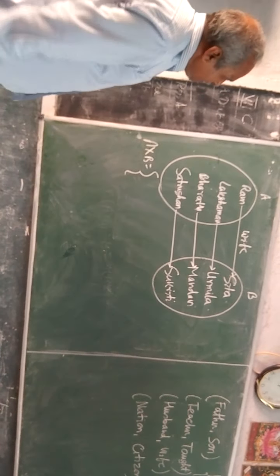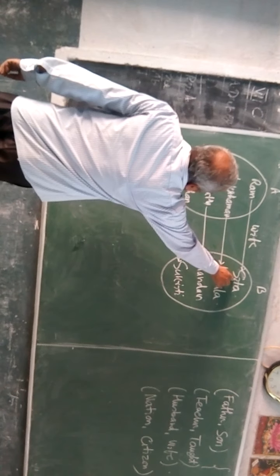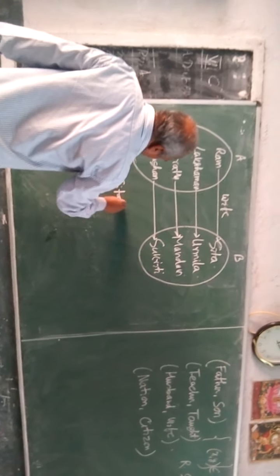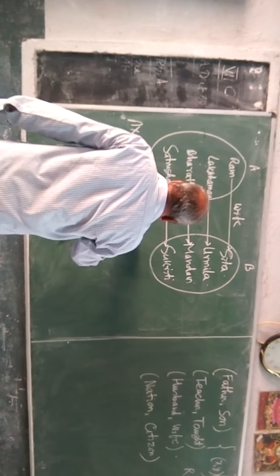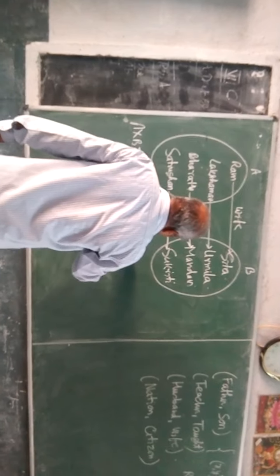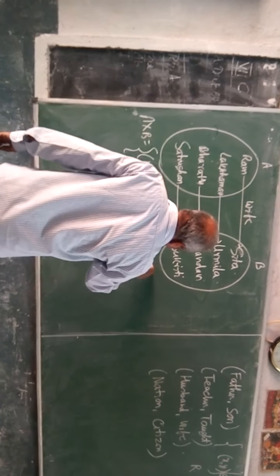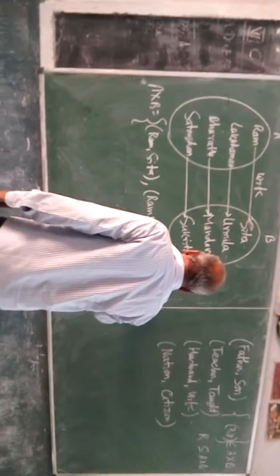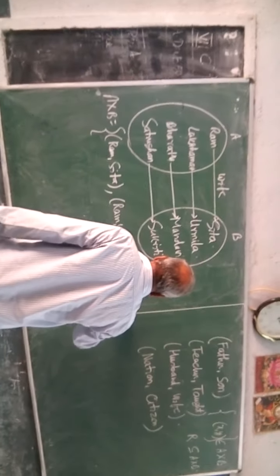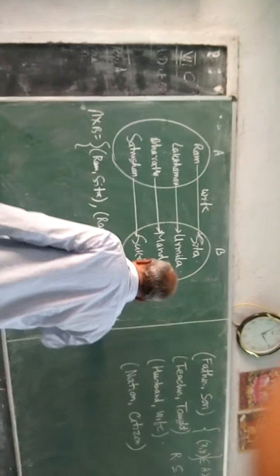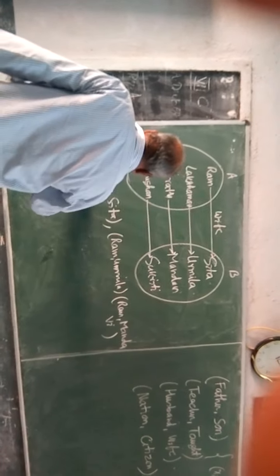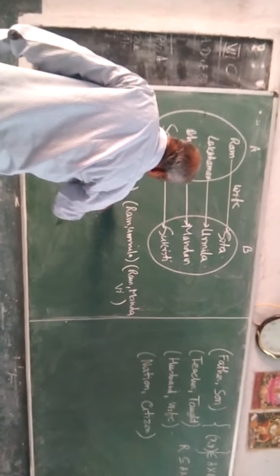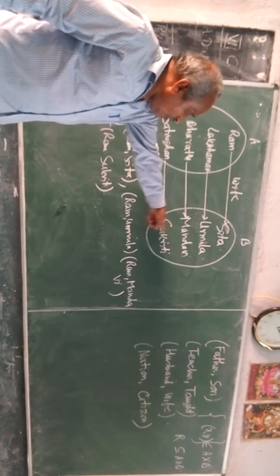A cross B: Ram, Sita. An ordered pair will be formed: Ram, Sita; Ram, Urmila; Ram, Mandavi; Ram, Sukriti. Ram is multiplied with all those elements.